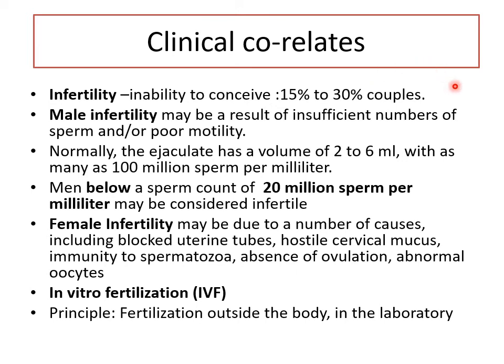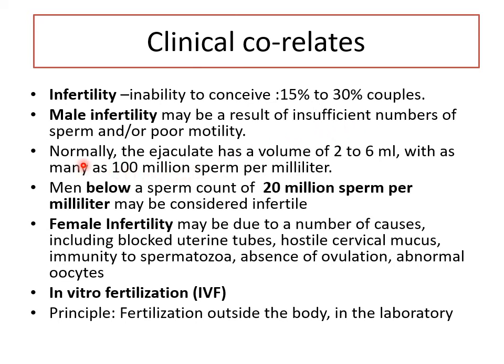So now you know that clinically there are sometimes couples who are not able to have children for one reason or the other. That is known as infertility, and at least 15 to 30% may have this problem worldwide. It's not specific to any country, and sometimes it has unknown causes. Male infertility can be a result of a low sperm count, poor motility or abnormal structure, as we have seen in spermatogenesis.